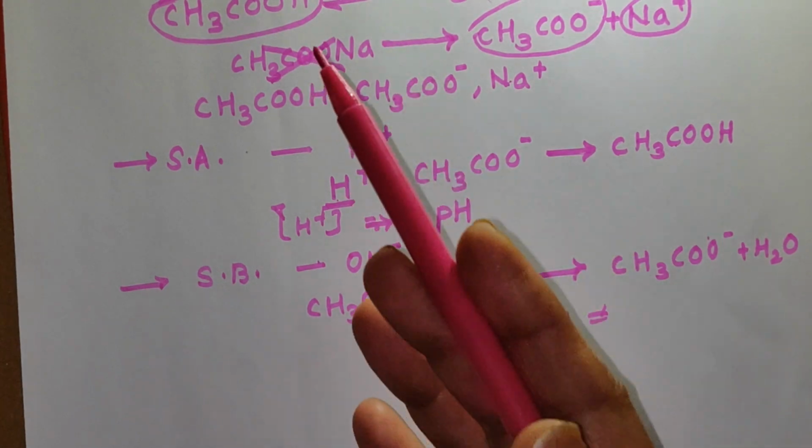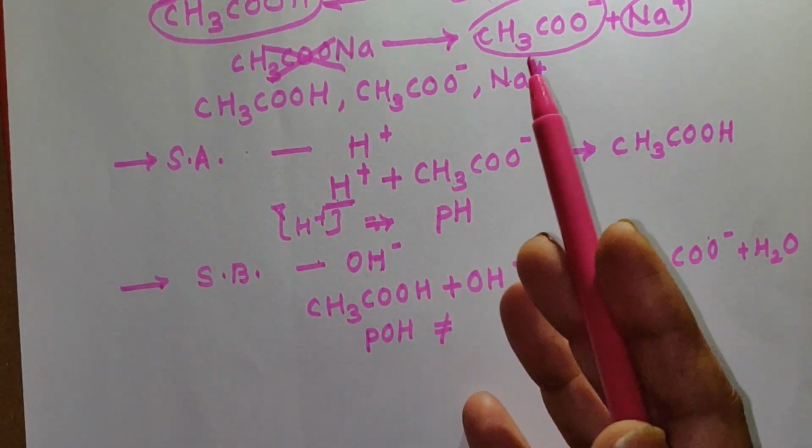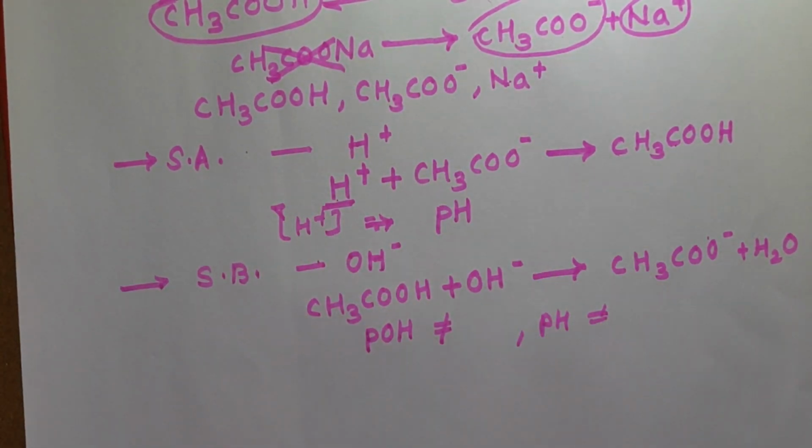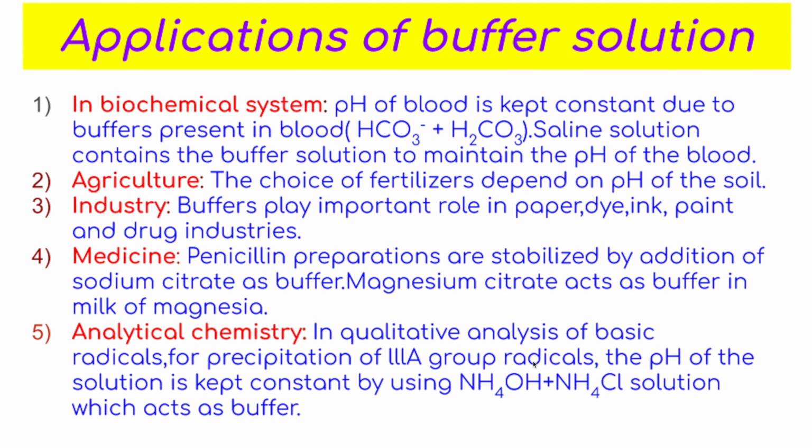In a basic buffer what happens, you can take any example and explain it. There are different applications of buffer solutions in our day-to-day life also. We shall see which are the applications of buffer solution in different fields. In biochemical systems, the first use of buffer solution is in the biochemical system. Now you know that the pH of our blood is from 7.36 to 7.42. A very small change in this pH value will cause death of the man also.